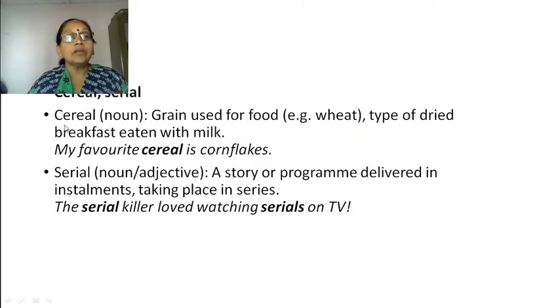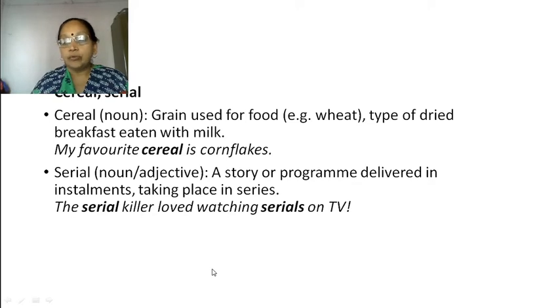Cereal, grain used for food. For example, wheat, or a type of dried breakfast eaten with milk. My favorite cereal is cornflakes. Serial, a story or program delivered in installments, taking place in series. We are seeing so many serials on TV, right? So that is also serial. The serial killer loved watching serials on TV. Continuous, taking one by one. So both these words sound the same.